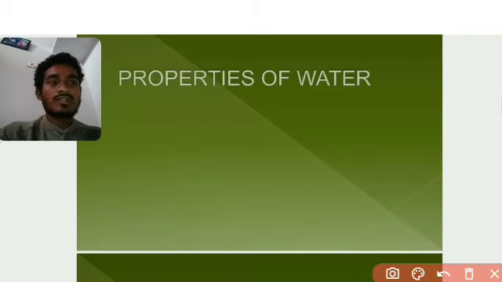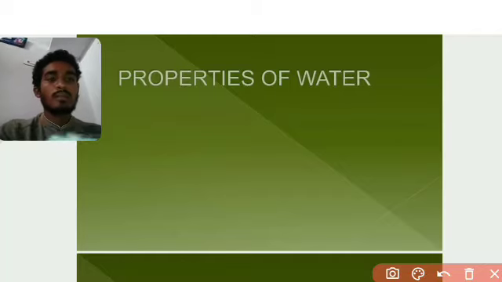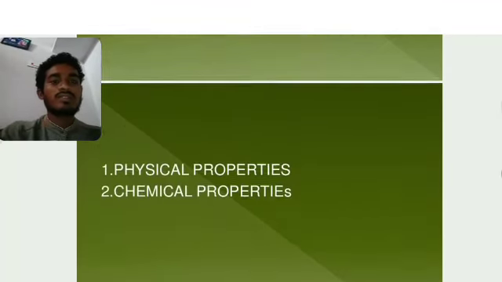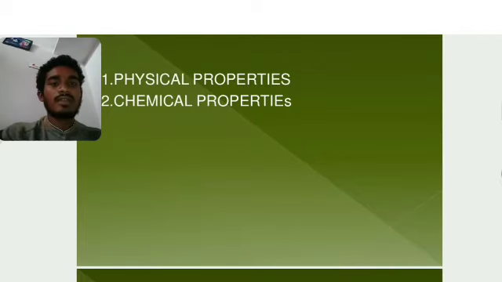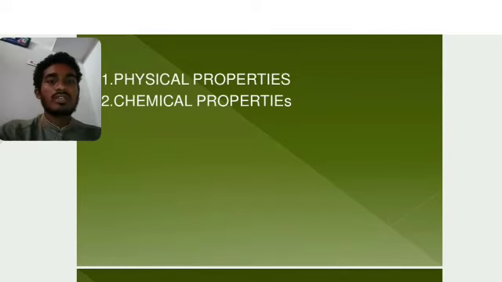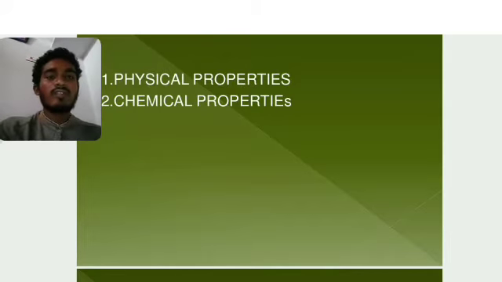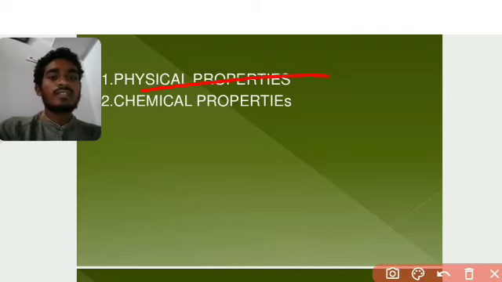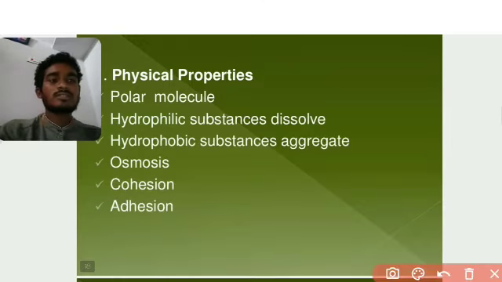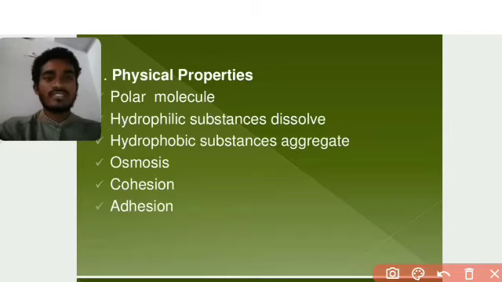Now we will see the properties of water. We have two kinds of properties: physical properties and chemical properties. Physical properties are what we see with our naked eye, what appears in front of us. Chemical properties appear when we do reactions with the help of water. These are the two properties of water. Now we'll see the physical properties. What are the types of physical properties?